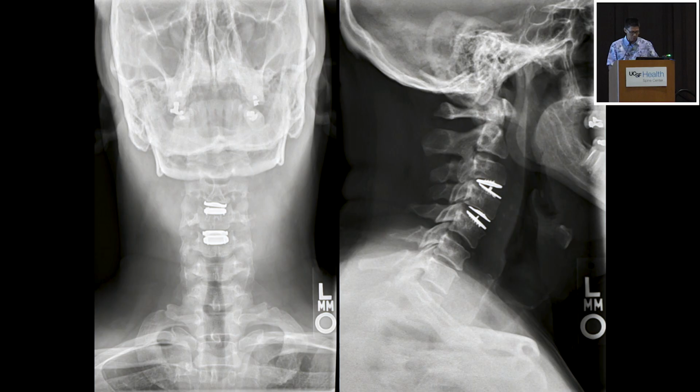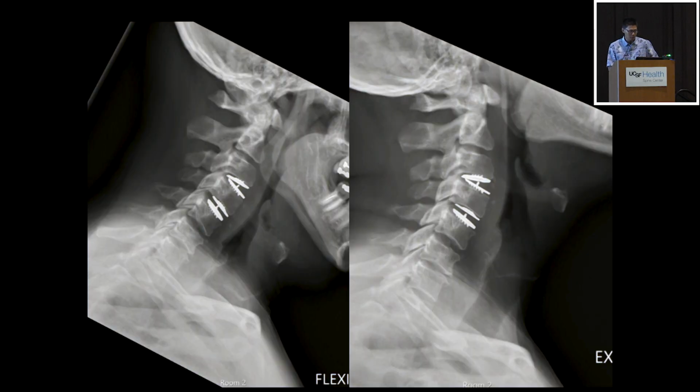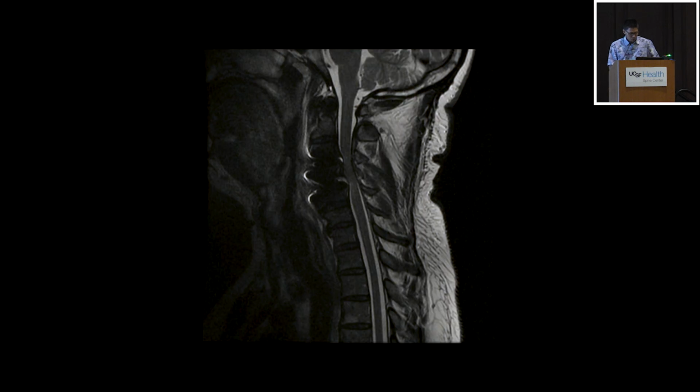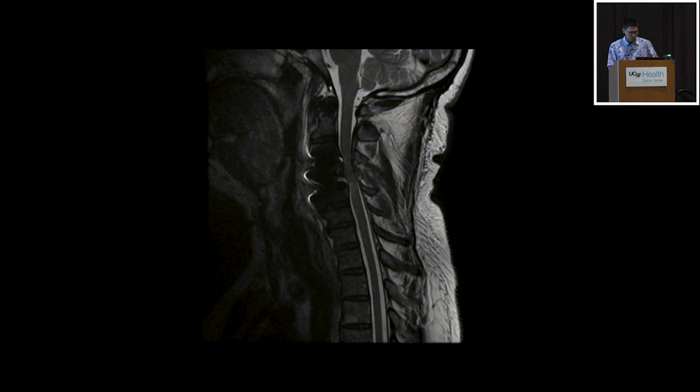This is the initial post-op x-rays. About 3 weeks later, he ultimately had some worsening deformity, worsening pain, and continued myelopathic symptoms. And you see on flexion extension the lift off of the back of the end plate on the superior portion of C3. And probably when you look at it, it's just a little bit undersized too. So just looking at it now, we can criticize it a little bit, but those are just some of the things you have to be wary of when putting these in.